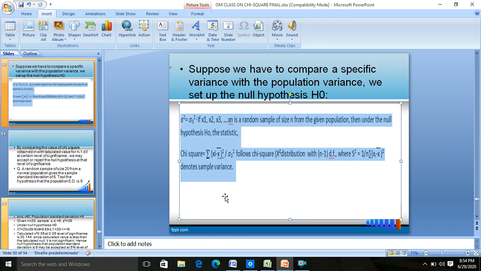Suppose we have to compare a sample variance with the population variance. This is the fourth type of chi-square test. In this case, we compare sigma square with sigma naught square. If x1, x2, x3 up to xn is a random sample of size n from a given population, then under null hypothesis H naught, the statistic chi-square equals summation (xi minus x bar) square upon sigma naught square, which follows a chi-square distribution with n minus 1 degrees of freedom, where s square, 1 upon n summation (xi minus x bar) whole square, denotes the sample variance. So this is the fourth type or application of chi-square.